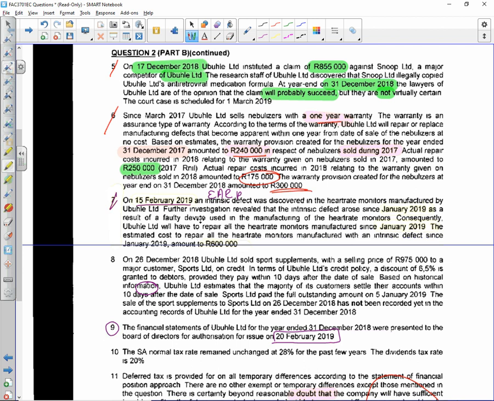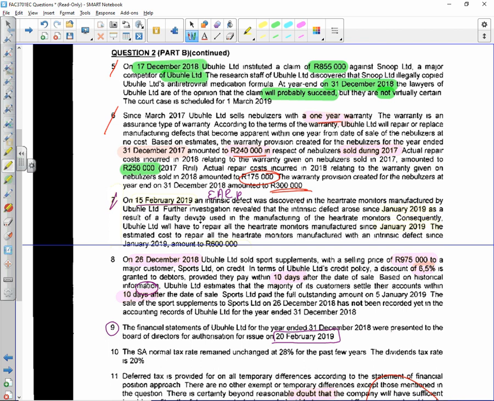Dealing with 8, they asked for journal entries. On the 28th of December 18, Ubuhle sold sports supplements with a selling price of 975 to a major customer, Sports Limited, on credit. In terms of Ubuhle's credit policy, a discount of 6.5% is granted to debtors, provided that they pay within 10 days of the date of sale. Based on historical information, Ubuhle estimates that the majority of its customers settle their account within 10 days after sales.